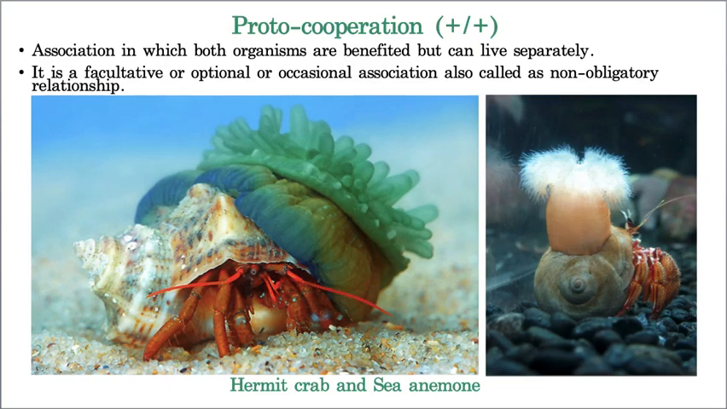Now, let us take one more interaction. As I already mentioned, the positive interactions are of three types. The first one is mutualism. For mutualism, if I am correct, I explained five examples, and for proto cooperation also, I am going to explain two, three examples. And the next one is commensalism. And tomorrow, in the next class, we will explain negative interactions.